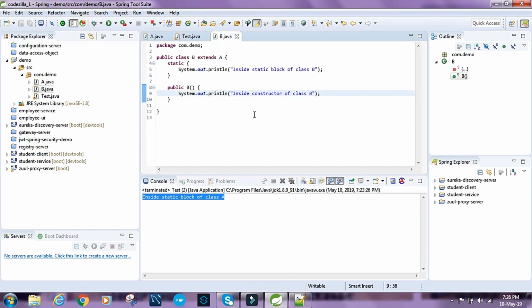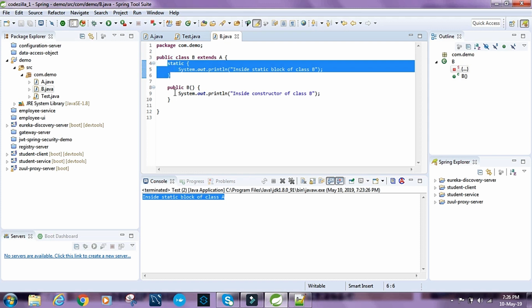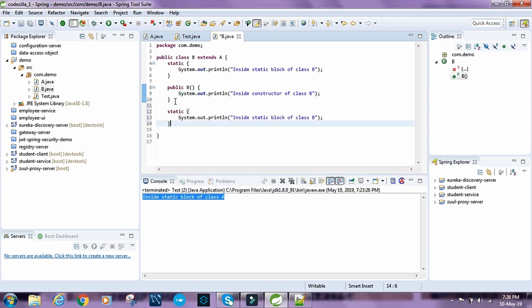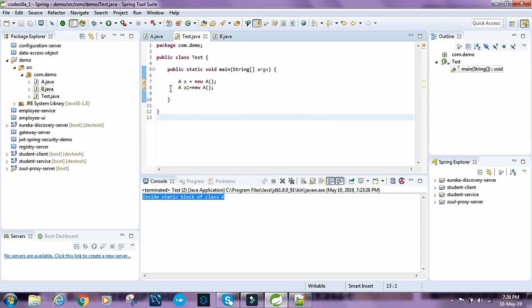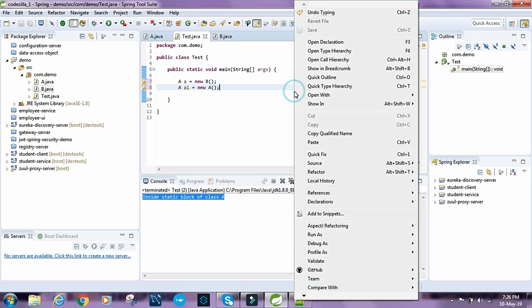And let's have one more static block for class B as well, and say "Inside static block 2 of class B" and "Inside static block 1 of class B". Now let's do something like AA equals new B. Okay, let this stay as it is. Let's run this.